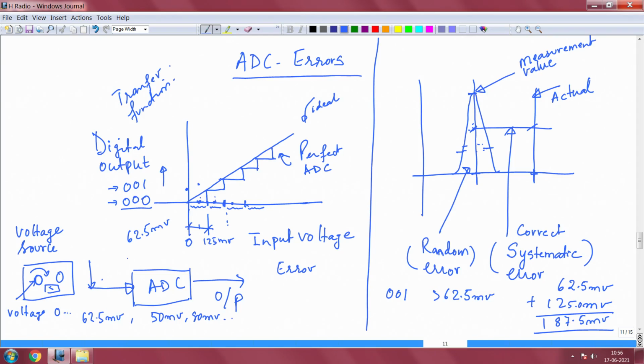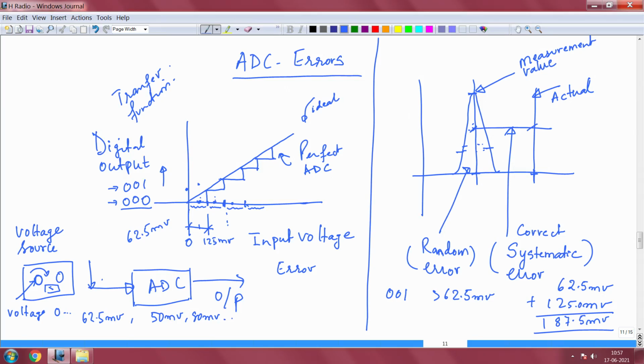It is also possible it may trigger even later. Why should it trigger at 125 millivolt? It may also trigger at 130 millivolt, it may trigger even at 140 millivolt. You really do not know till you actually make a measurement. So, you need a multimeter, you need a digital output, and you should be able to read those values, which essentially means it is not an ideal perfect ADC at all.